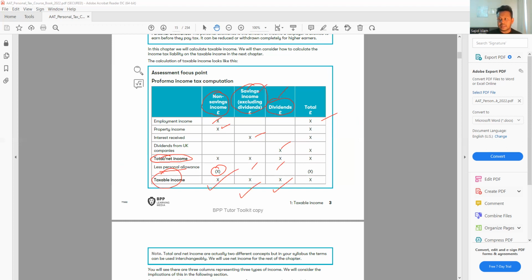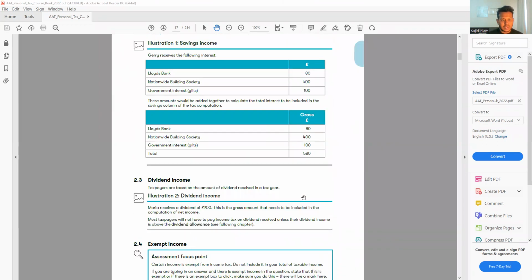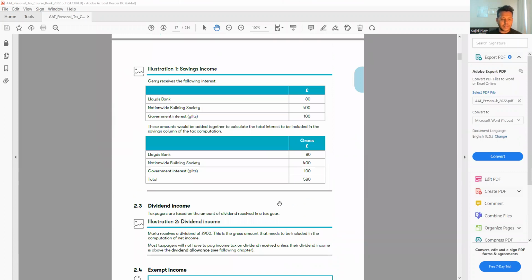Okay, let's have a look. Some questions maybe now. So the first one we can see here, they have some examples. There's Lloyds Bank, Nationwide Building Society, government interest. So Lloyds Bank 80, and Nationwide Building Society 400, government gilt 100, that gives you a total of 580. So this amount would be added together to calculate the interest to be included in the savings income. So all these are savings.